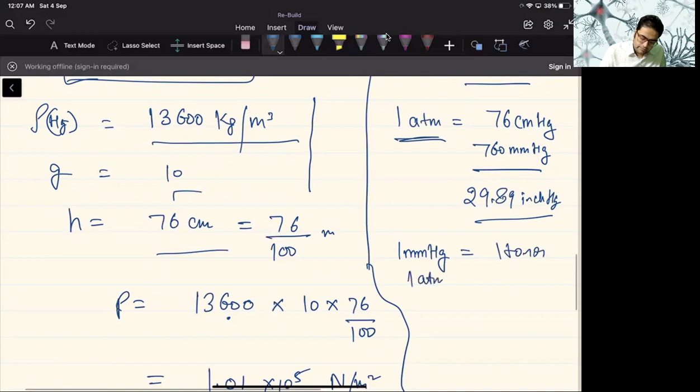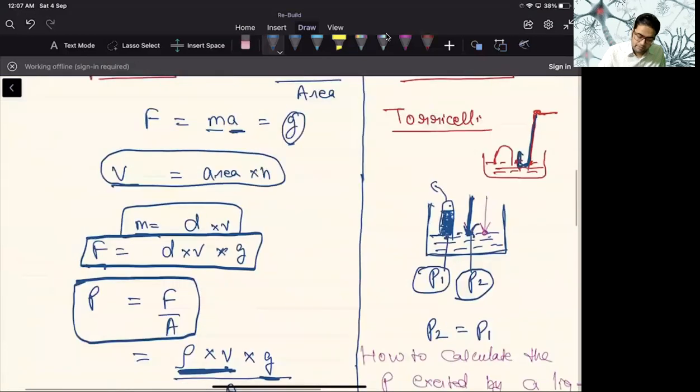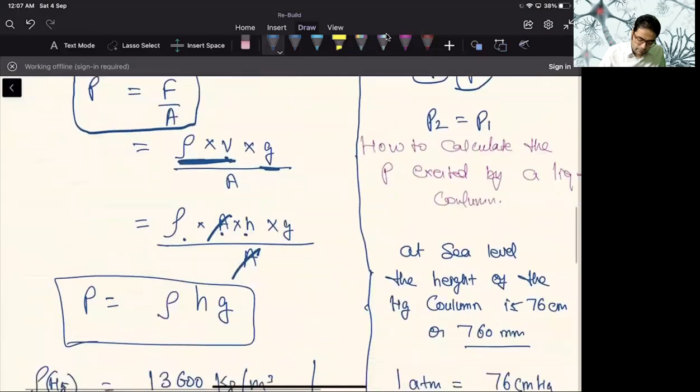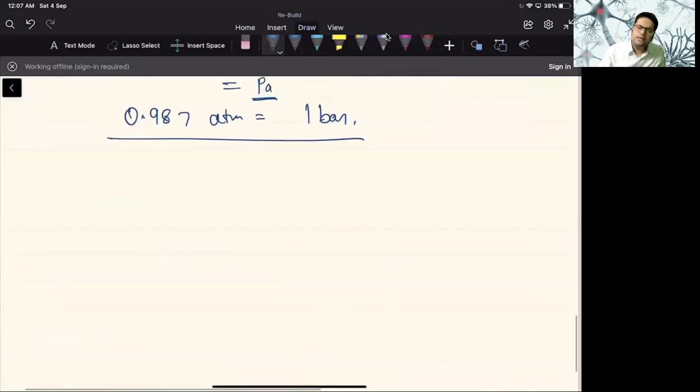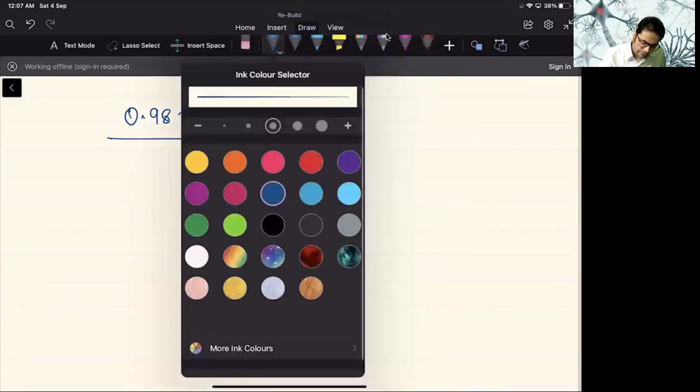So 1 atm is equal to 760 torr. This is how you can calculate. And one more very important thing: this vacuum, again in honor of Mr. Torricelli, is known as Torricellian vacuum. Fine, my dear students. Now let's say your examiner wants you to calculate